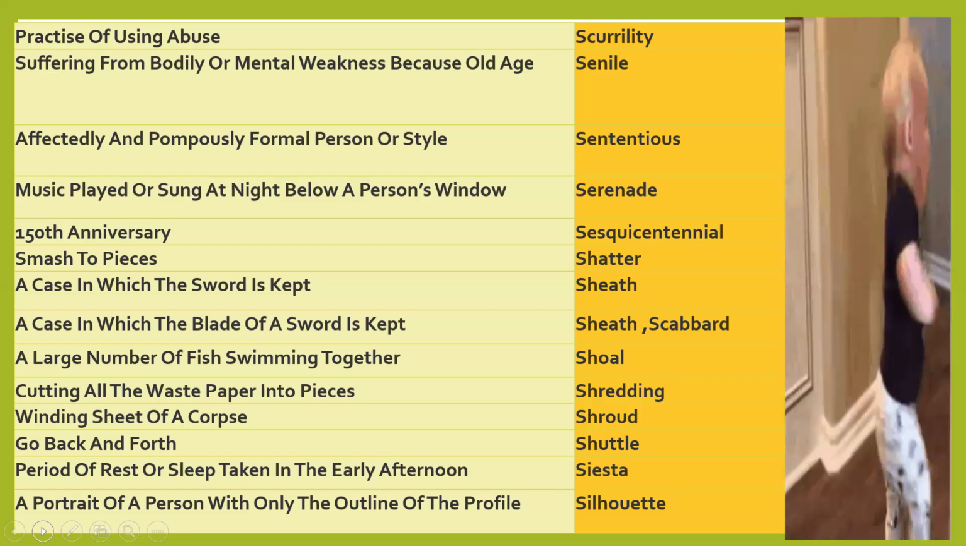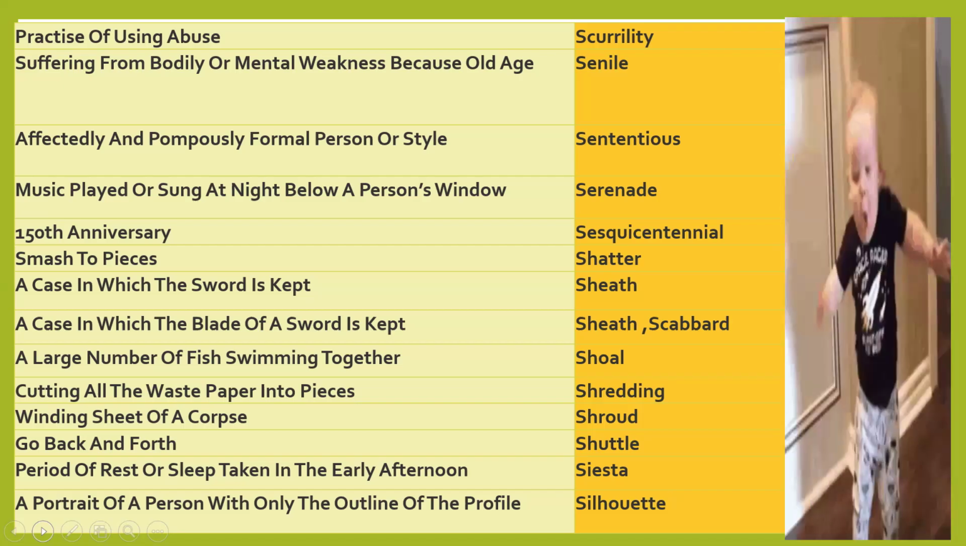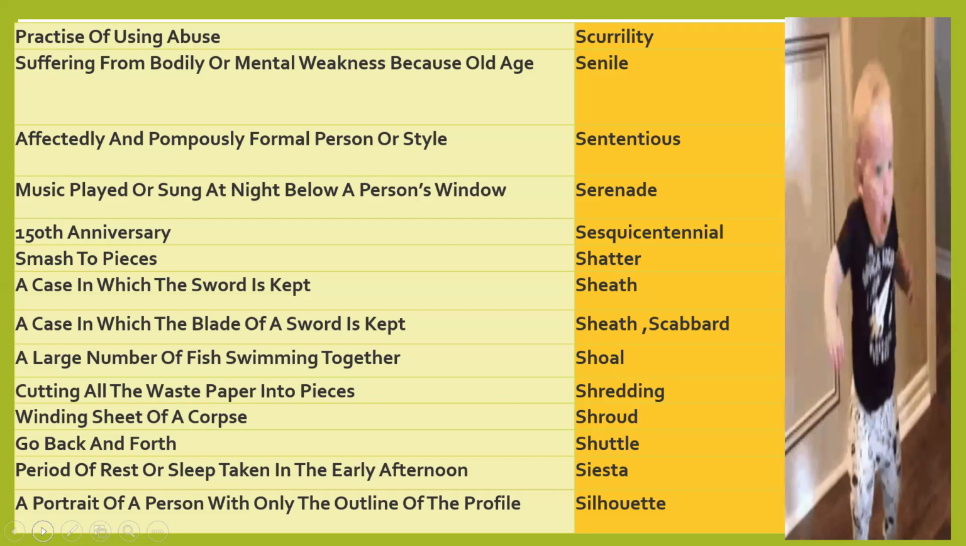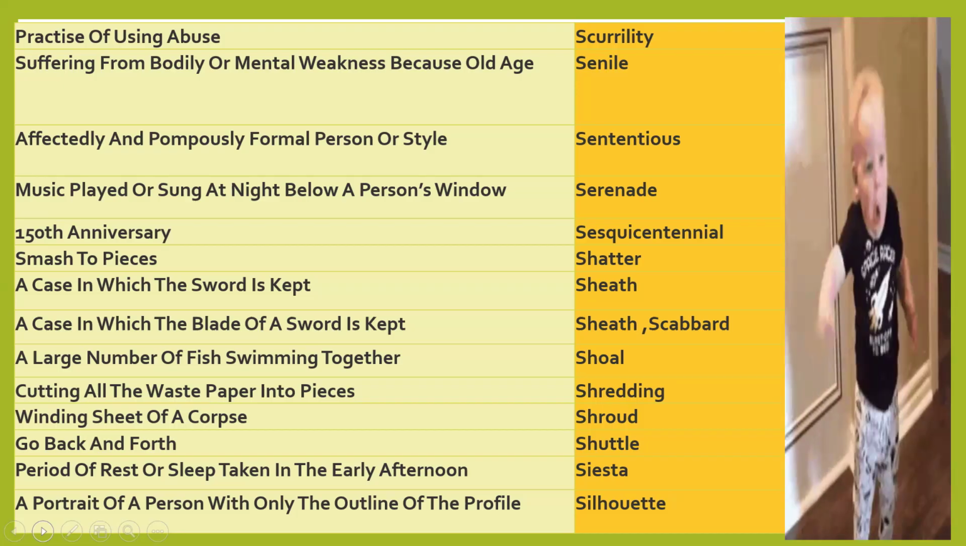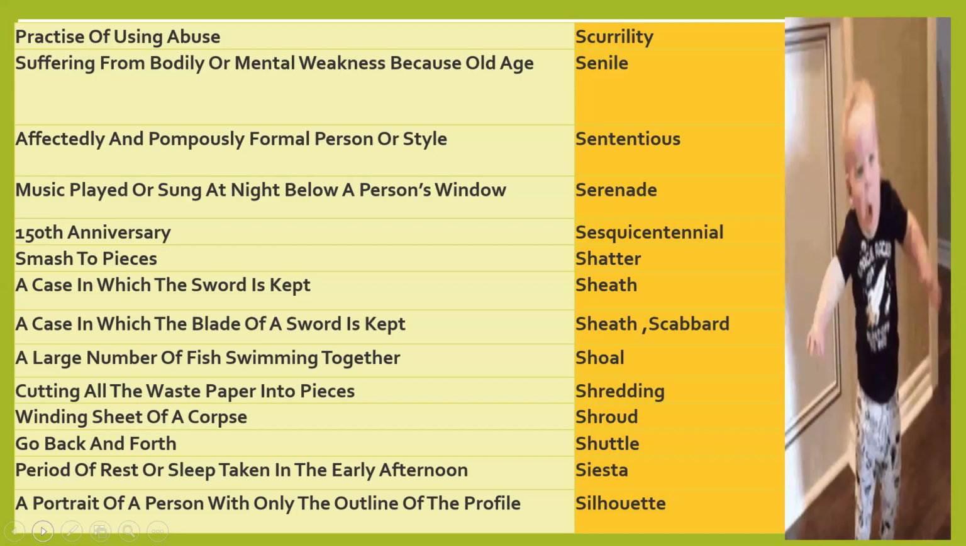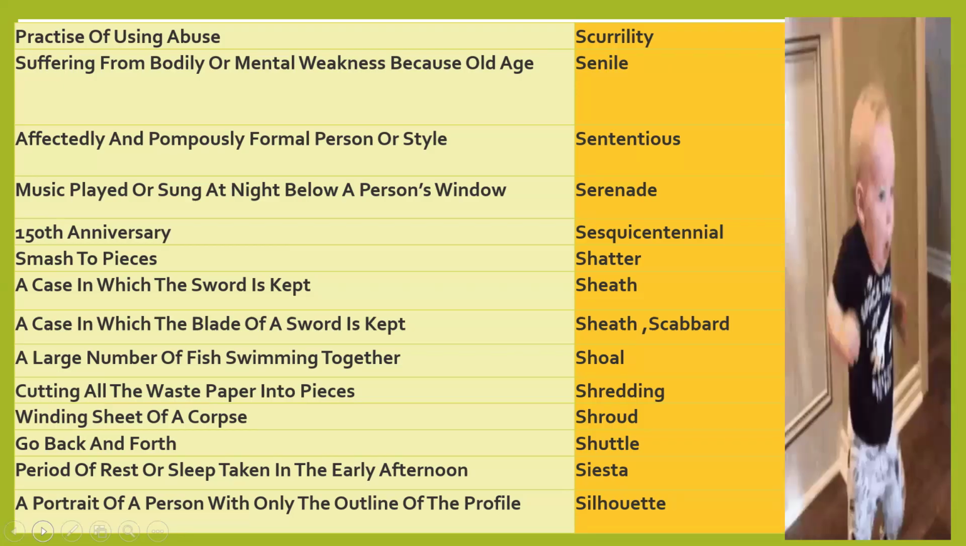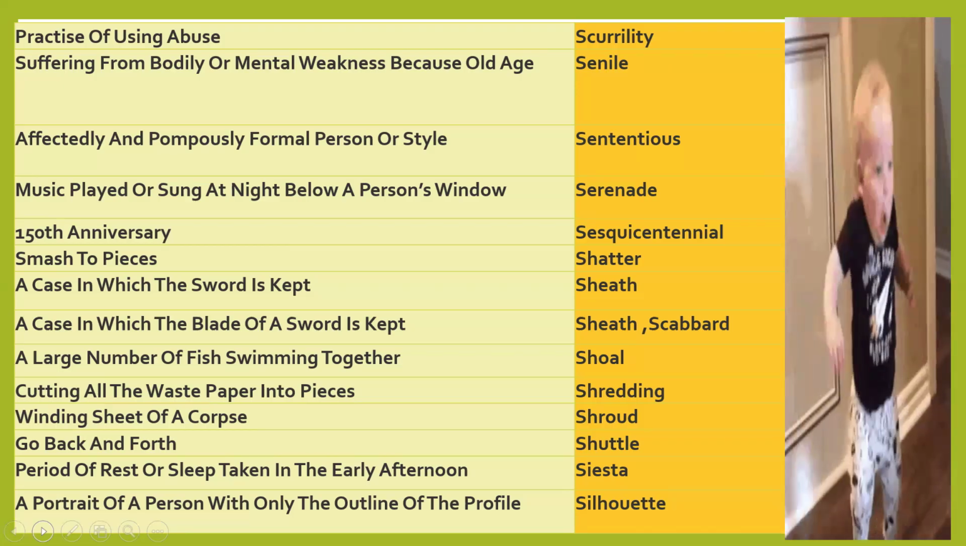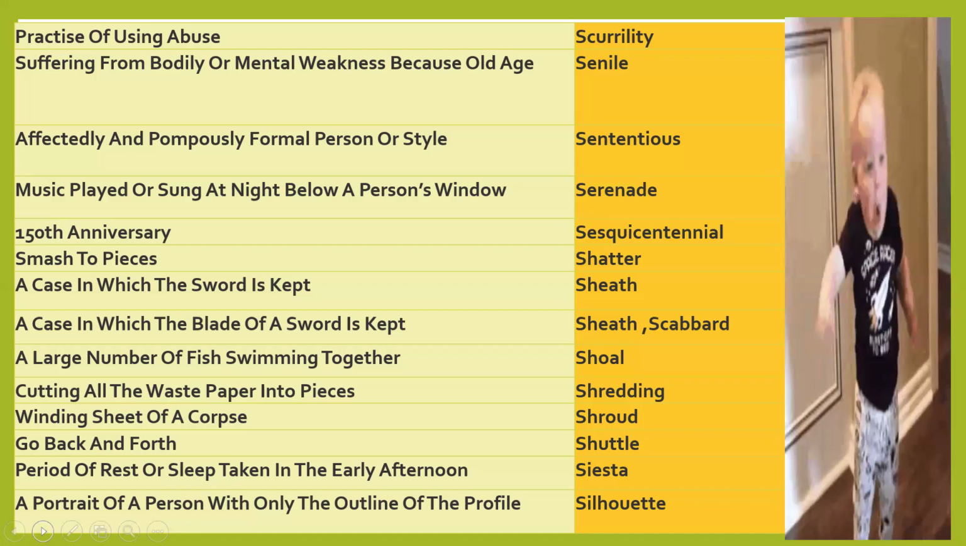Second meaning of sheath, that is a scabbard, a case in which the blade of a sword is kept. Shoal, a large number of fish swimming together. Shredding means cutting all the waste useless paper into pieces.